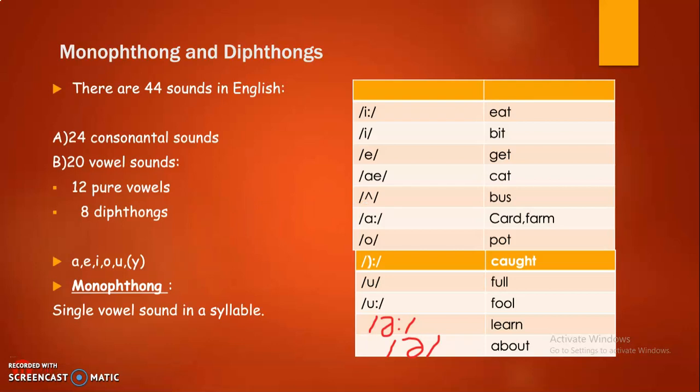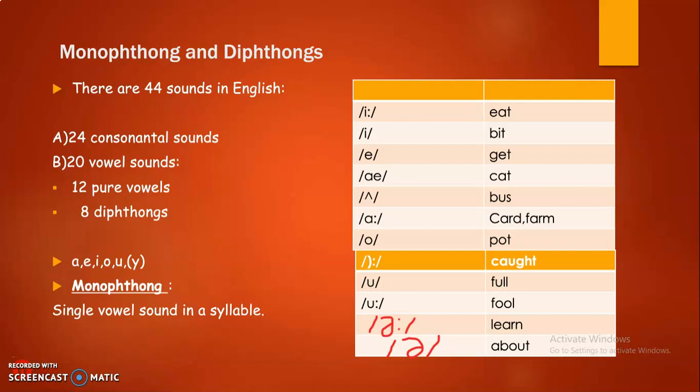Now, there are 44 sounds in English, of which 24 are consonantal sounds and 20 are vowel sounds. Under vowel sounds, there are 12 pure vowels or monophthongs and 8 diphthongs. On the right side we can see a table depicting monophthongs. There are 5 vowel letters in English: A, E, I, O, U, and sometimes Y. A single vowel sound in a syllable is called a monophthong.